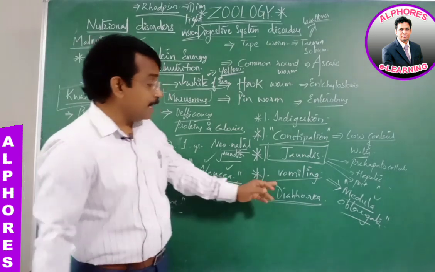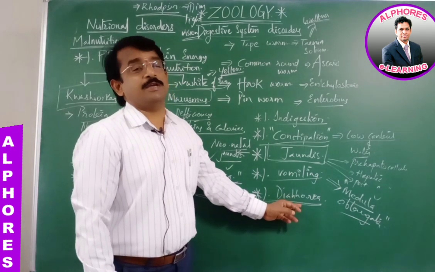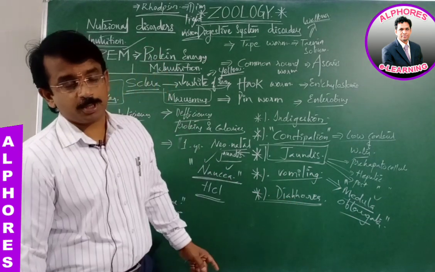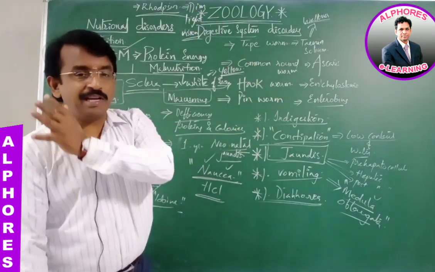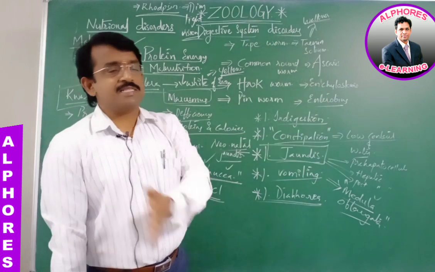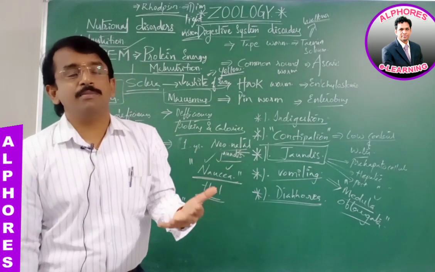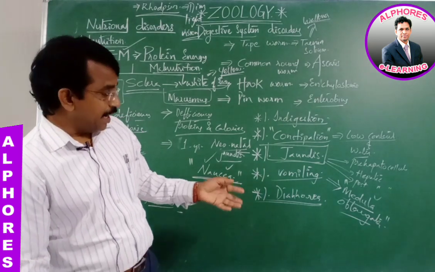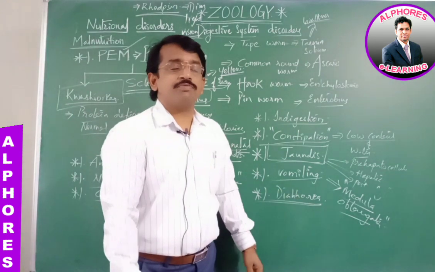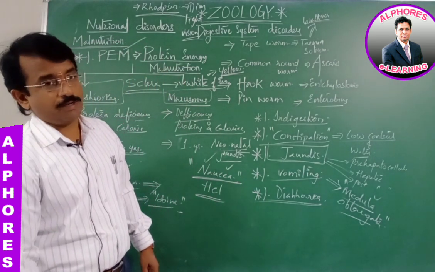Diarrhea decreases the absorption process, as due to irregular bowel movement the contents are forcibly eliminated outside, so liquid discharge will be more. And this diarrhea is one of the symptoms in lactose intolerance.